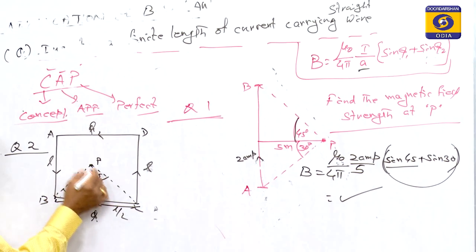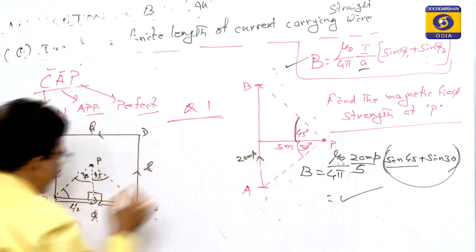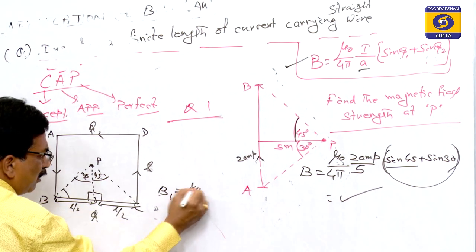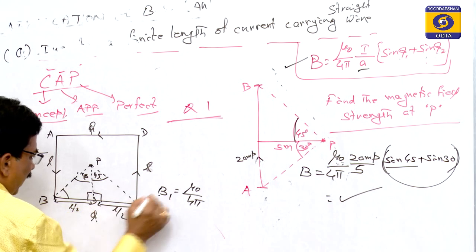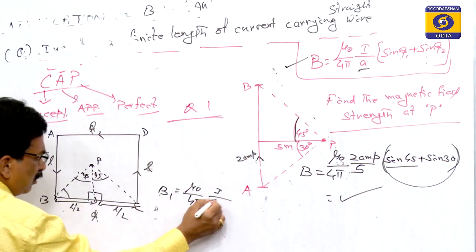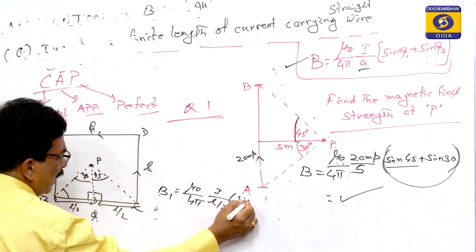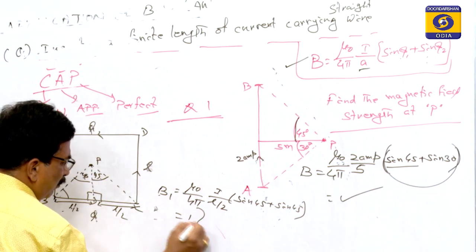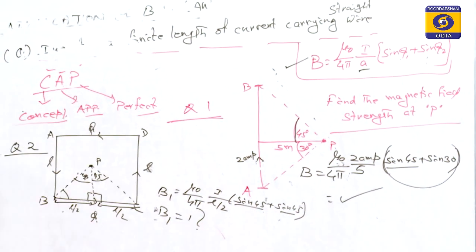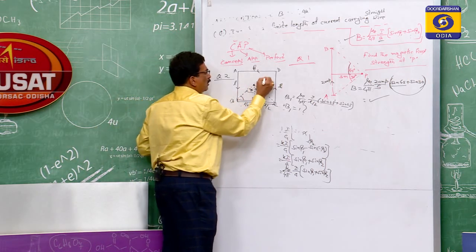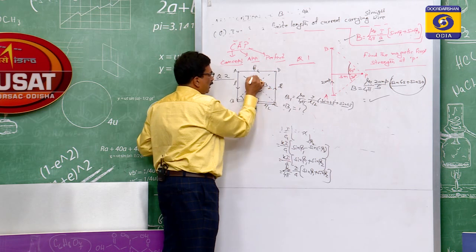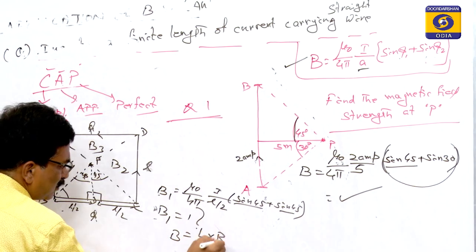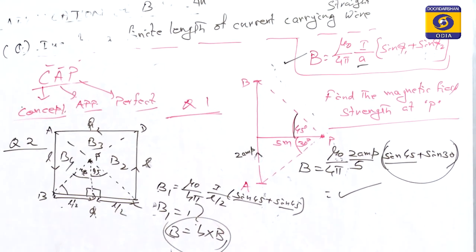So you know this angle too. This is the case for the first side. Due to this, the first magnetic field B1 you can find out, which is equal to mu 0 by 4 pi, then I, A equal to L by 2, then sin 45 plus sin 45. This gives the value of B1 after putting these in. Similarly, you have 4 such portions. If this is B2, this is B3, this is B4, then the total B is equal to 4 times B1. Likewise, you will face different questions.